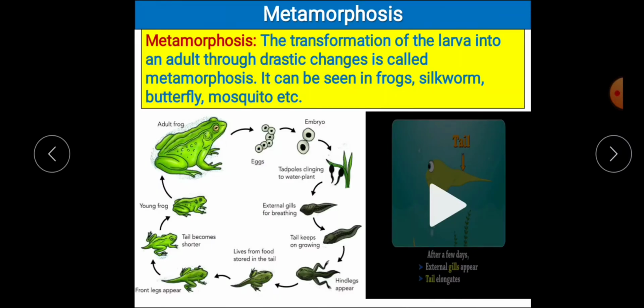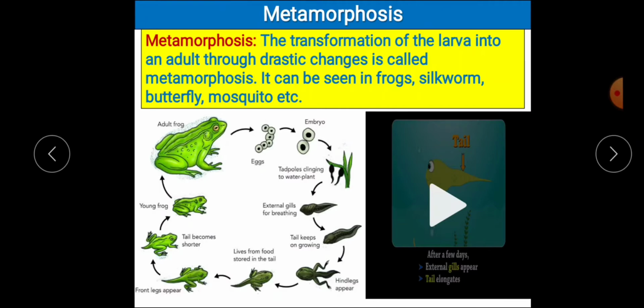Now let's see the process of metamorphosis. What is metamorphosis? The transformation of the larva into an adult through drastic changes is called metamorphosis. It can be seen in frogs, silkworm, butterfly, mosquito, etc. In ant and bees also you can see the process of metamorphosis.